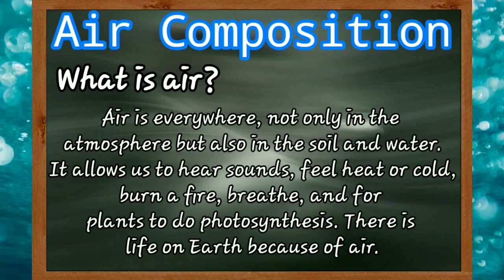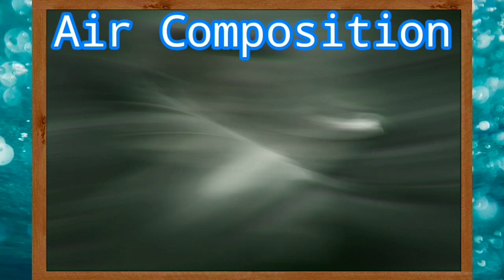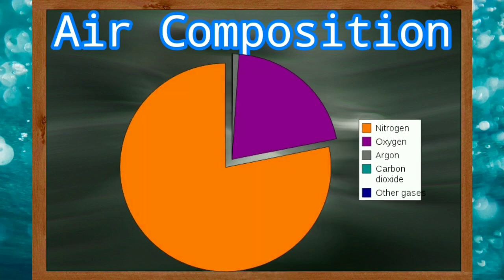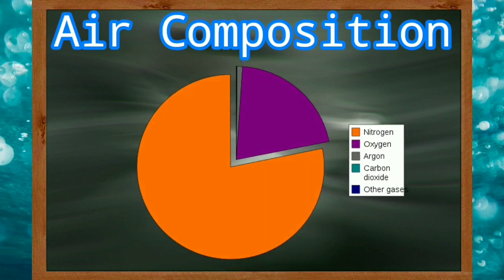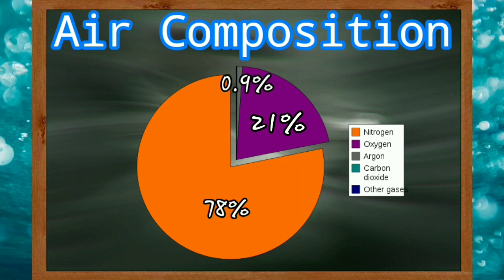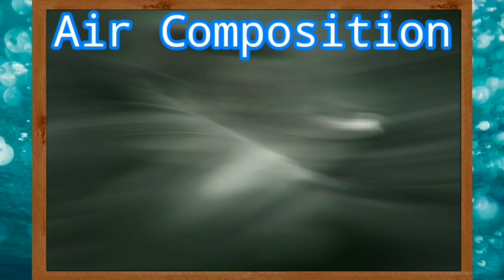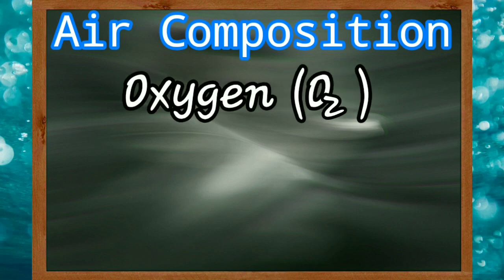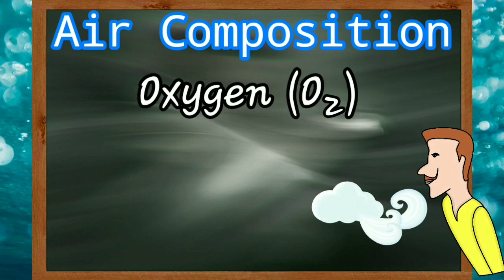Now, let's see the gases present in the air and its amount. Take a look at this pie graph. 78% is nitrogen, 21% is oxygen, and 0.9% are argon, carbon dioxide, and other gases. Let's discuss shortly the gases present in the air.